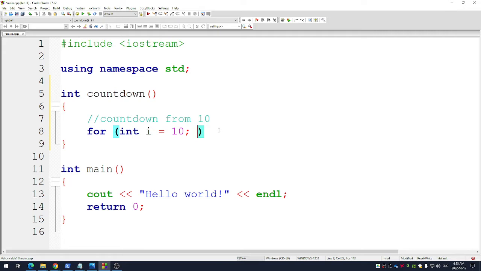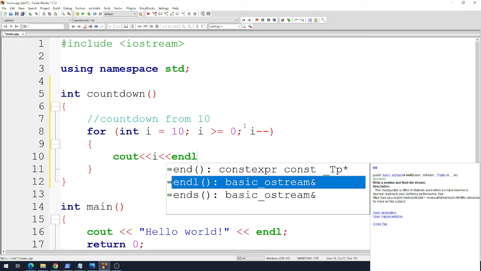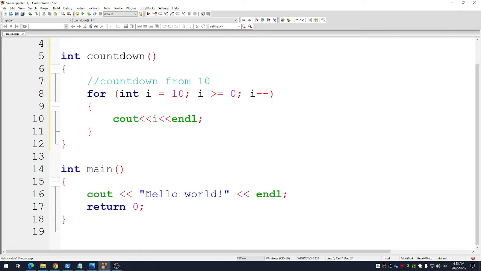Now, what I want to do is make sure this loop runs as long as I is greater than 0. Maybe greater than or equal to 0. So that's going to ensure my loop runs when it's 10, 9, 8, 7, 6, 5, 4, 3, 2, 1, and 0, and then stop. So I have to tell it that I want I to drop down by 1. Go minus, minus, like that. Great. Now, in here, I'm going to write the numbers. Since I is going from 10 to 0, I'm just going to print that in a for loop. It's going to be inside of this word countdown. When I run my code, nothing will happen.